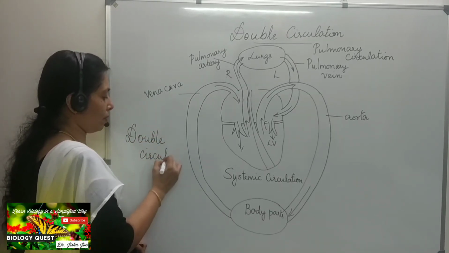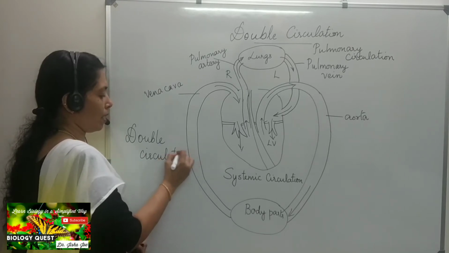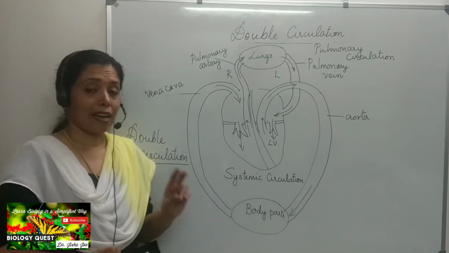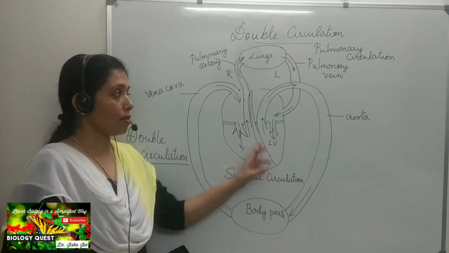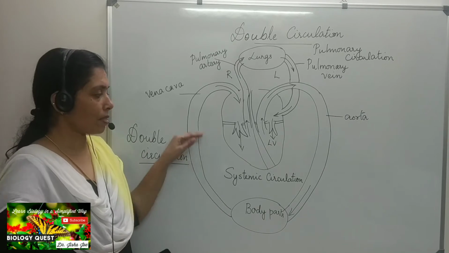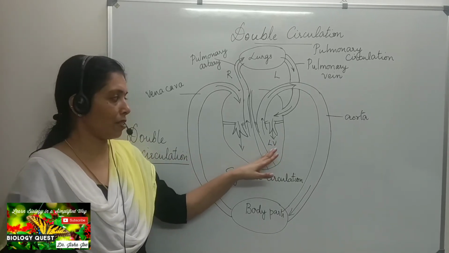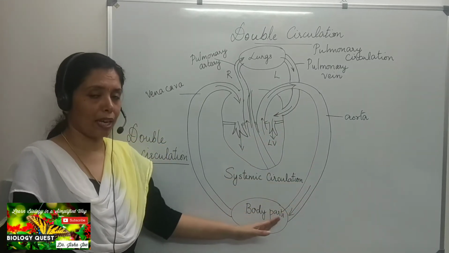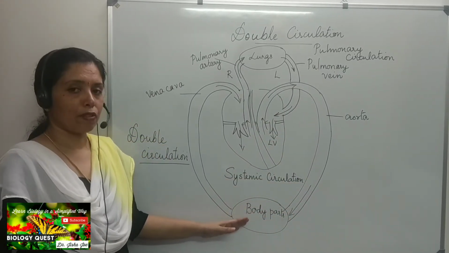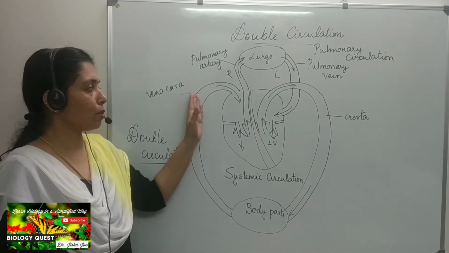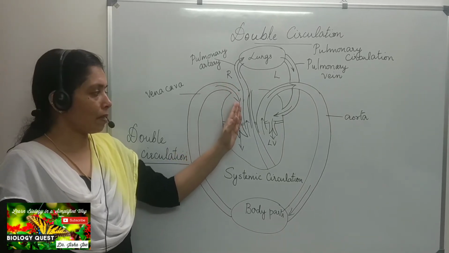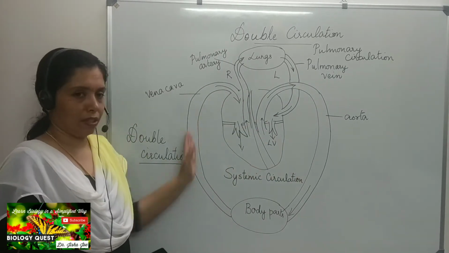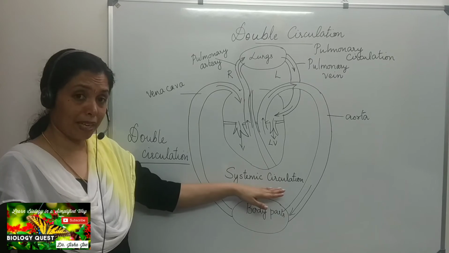Double circulation. Okay, so I hope that is clear. That is, there are two circulations in our body. The long circulation, which is called the systemic circulation, starts from the left ventricle, carrying oxygenated blood to the different parts of the body through the aorta, and from the different parts of the body through the veins, and finally through the vena cava, the deoxygenated blood is drained into the right auricle. That is the long circulation. It is called the systemic circulation.